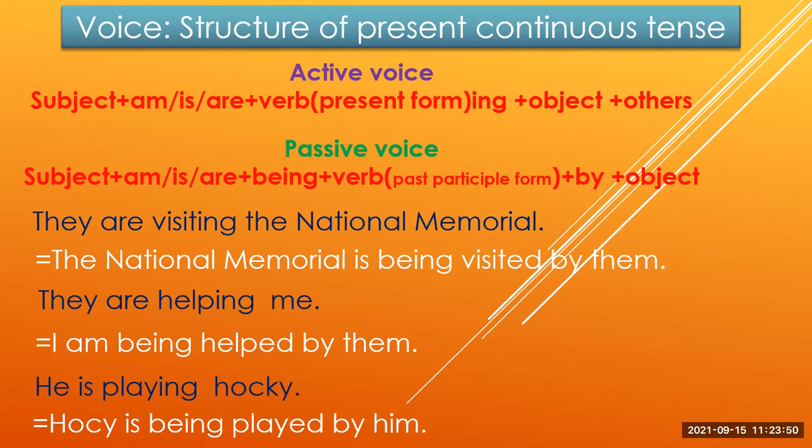So finally we can say that in present continuous tense, we have to write at first the subject, and we have to write am, is, are according to subject. Then we have to write being, and then past participle form of verb and by plus object in passive voice.